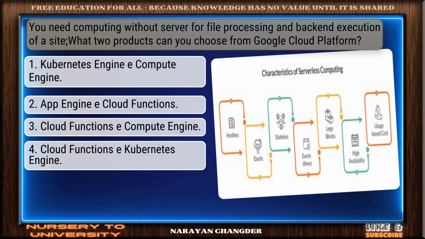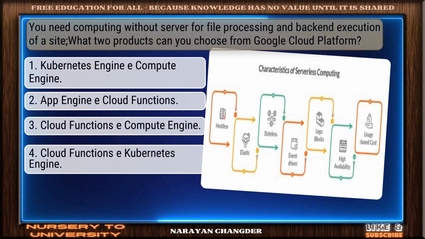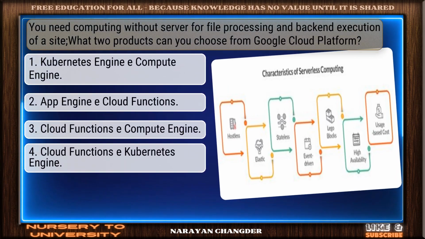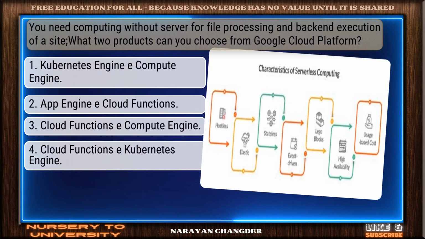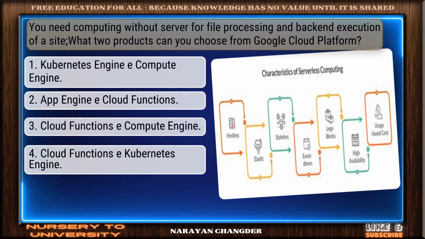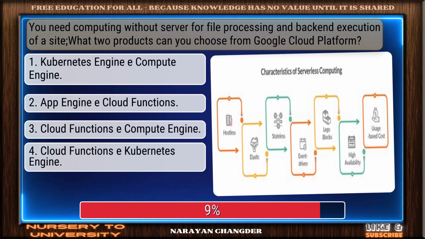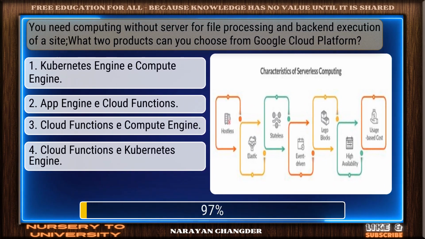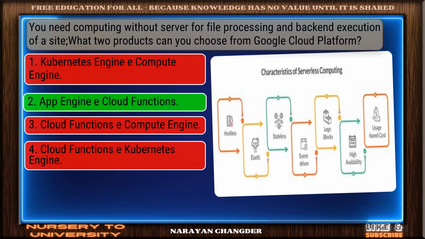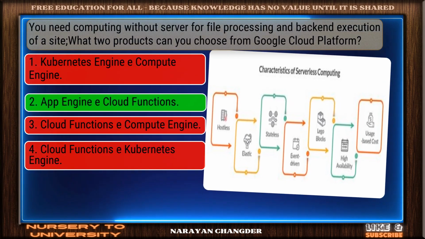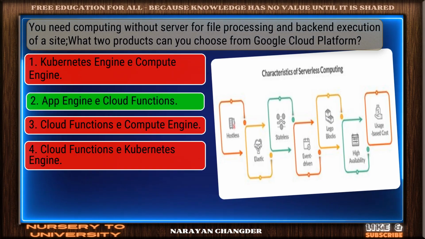Question number 7. You need serverless computing for file processing and back-end execution of a site. What 2 products can you choose from Google Cloud Platform? Excellent choice. App Engine and Cloud Functions is the right answer.